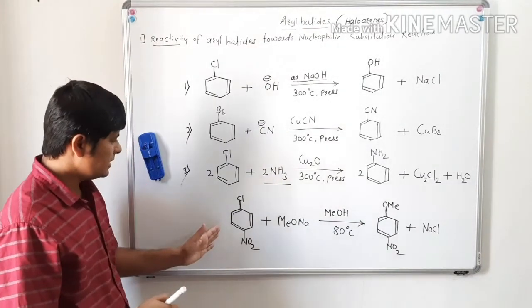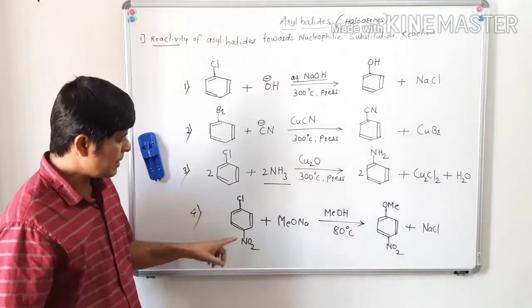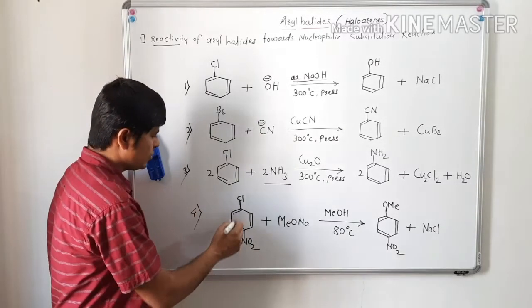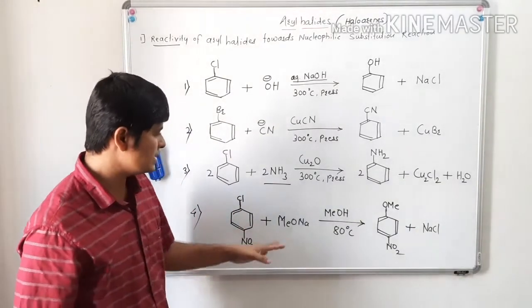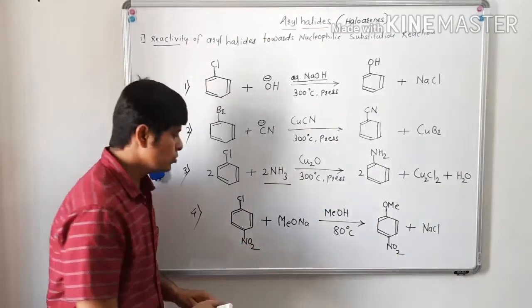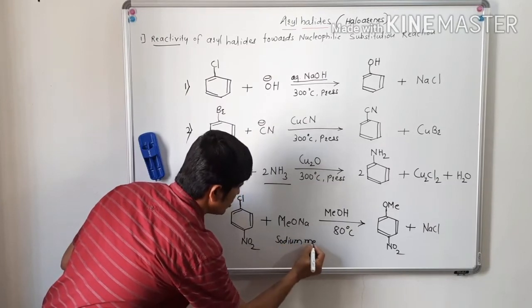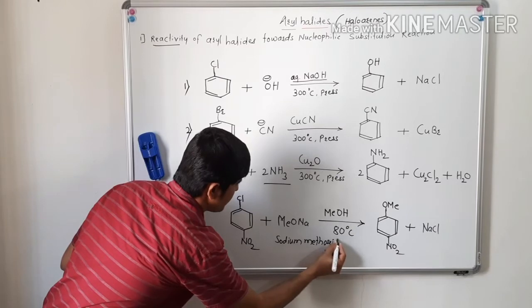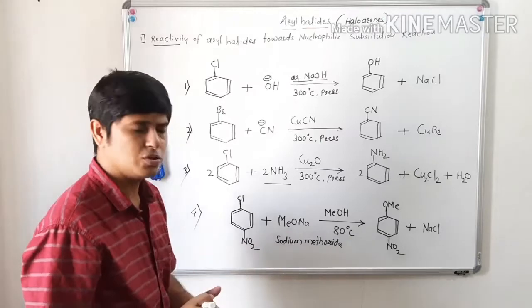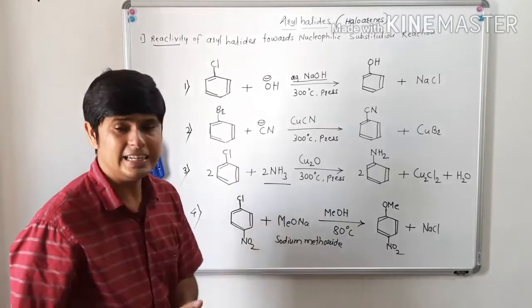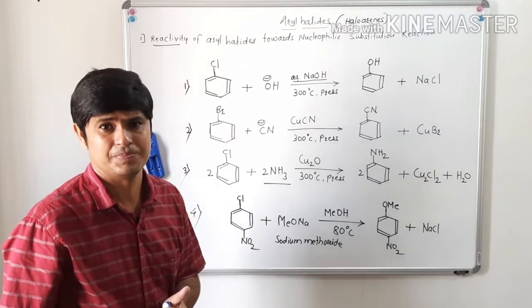Now if we see the last example, para-nitro or 4-nitrochlorobenzene is reacted with sodium methoxide at just 80 degrees Celsius.